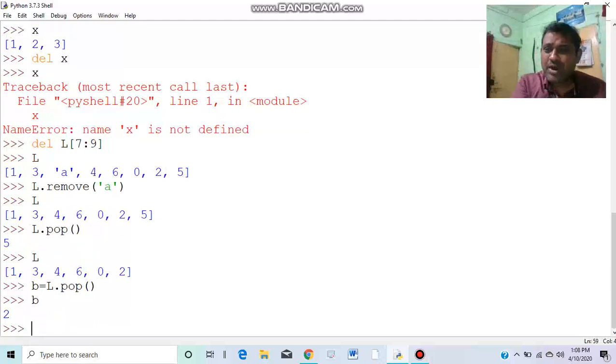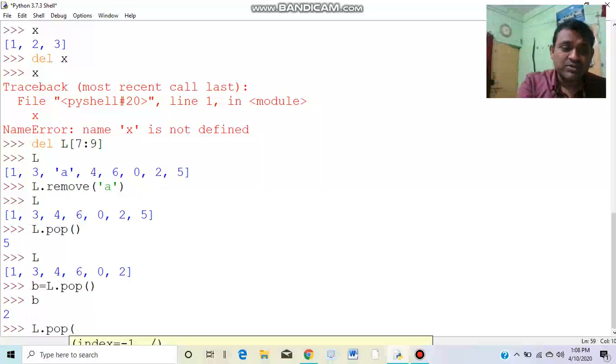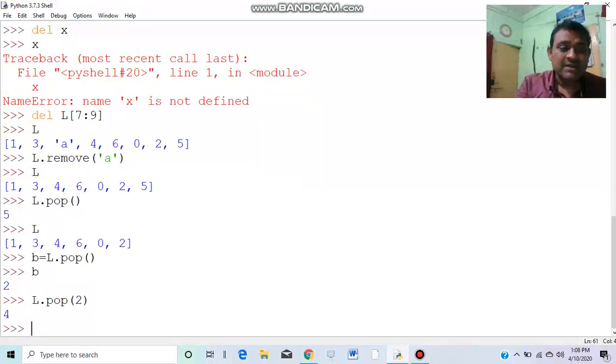So pop removes the last value by default, and we can also remove some specific value. Suppose I am giving here 2, so what happens, 4 is being removed, the value at index 2 is being removed here, 4. So it is the use of pop.